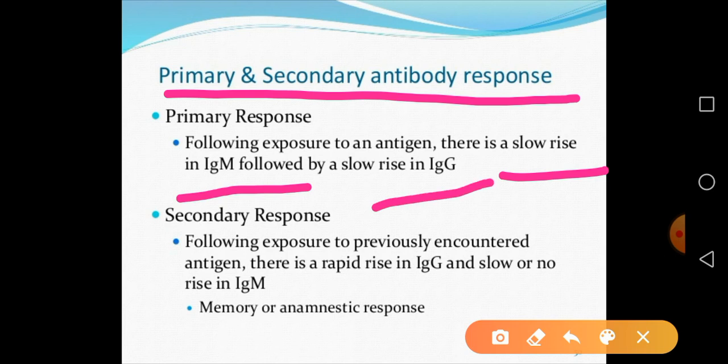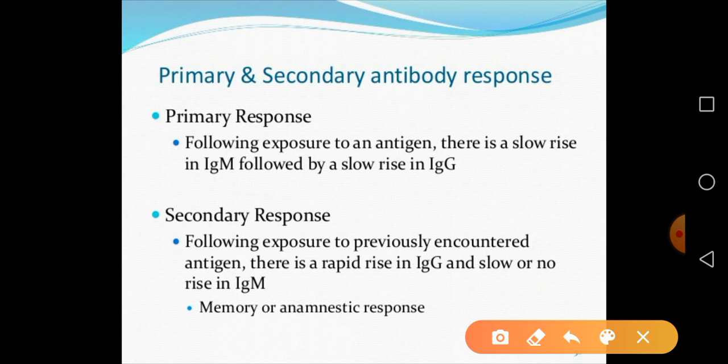And the secondary immune response means following the exposure to a previously encountered antigen, there is a rapid rise in IgG and a slow or no rise in IgM antibody. So this is the memory response, we can say. So try to understand this particular primary and secondary immune response.